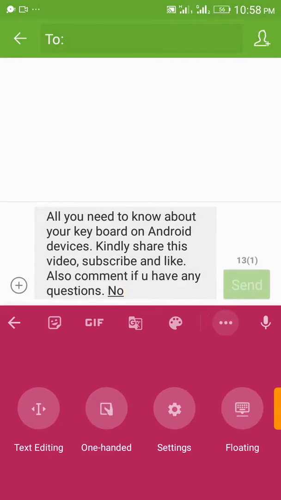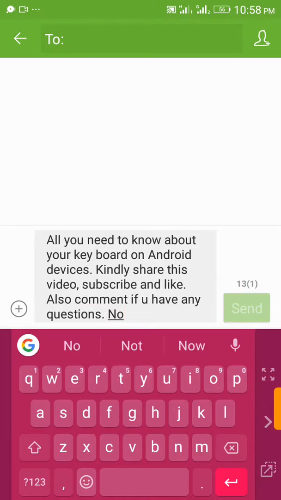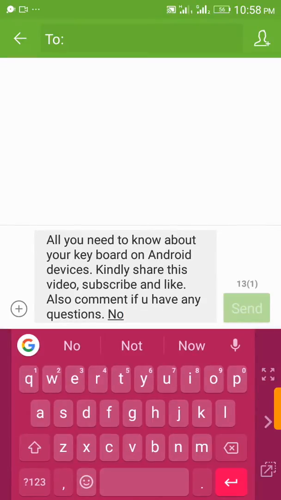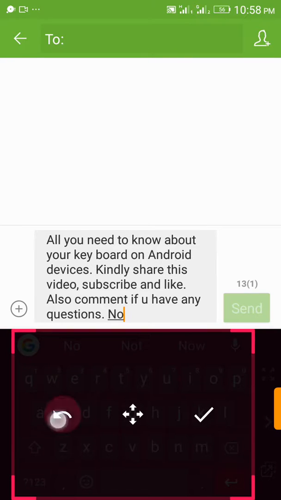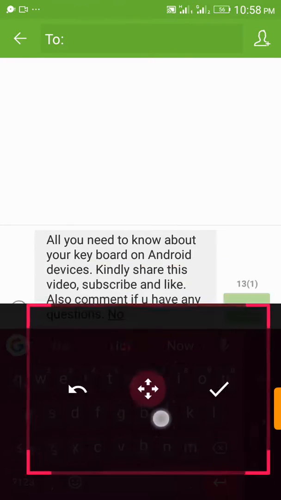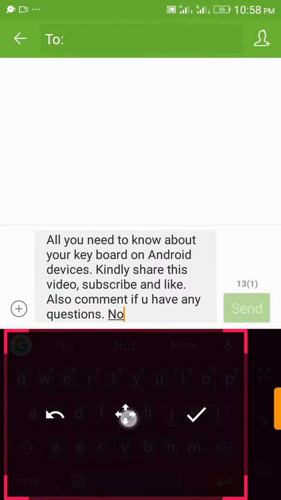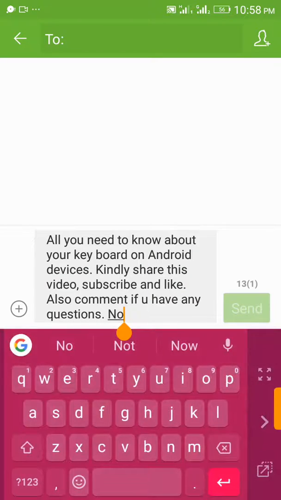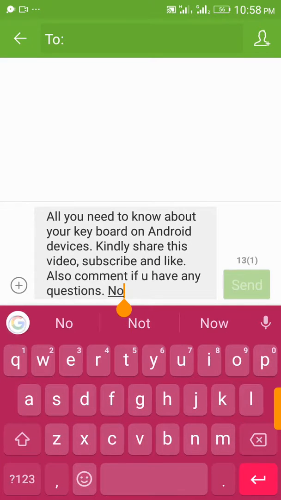So you can also have one hand typing, and you can move it around. You can see, you can move it around. You can just play around with your screen. So you can move your screen around. Alright, so you can go back to your settings,